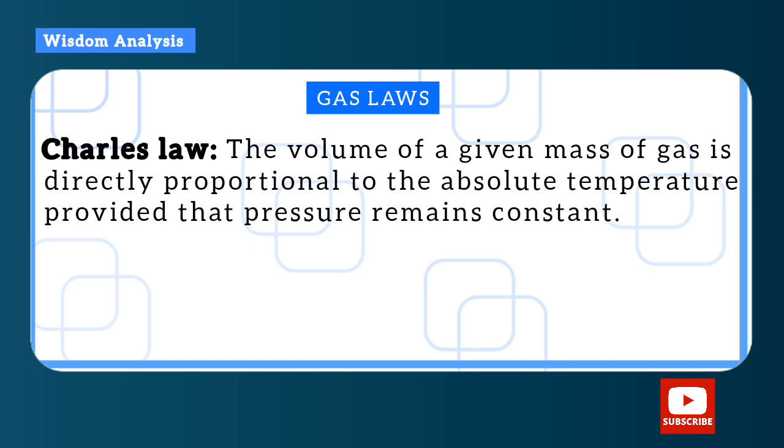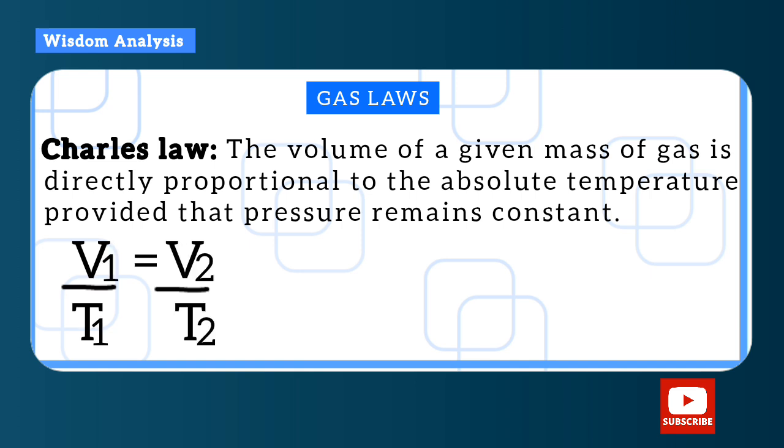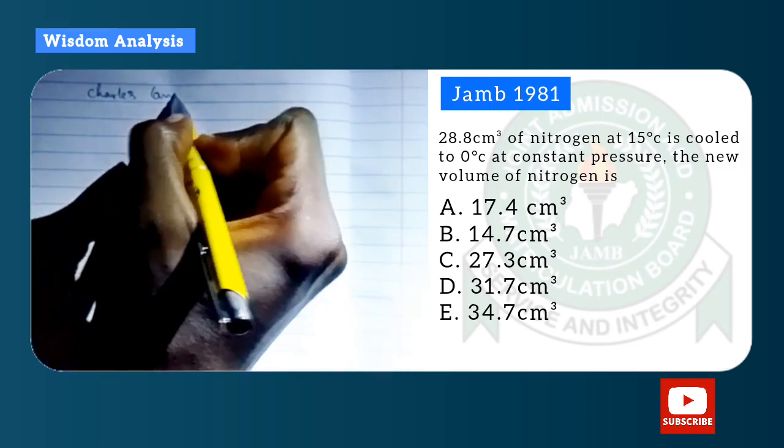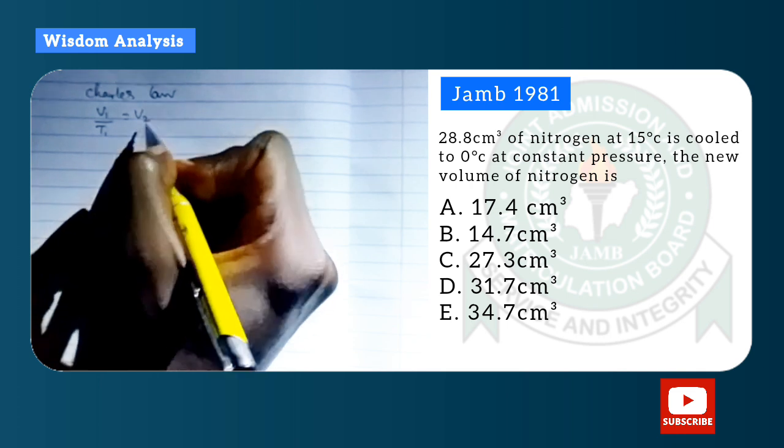Charles's law: the volume of a given mass of gas is directly proportional to the absolute temperature, provided that pressure remains constant. That is, volume V is directly proportional to temperature T, provided that the constant K is pressure. This can be put as V1 over T1 is equal to V2 over T2. So you can use this to solve for any volume or temperature that is missing.